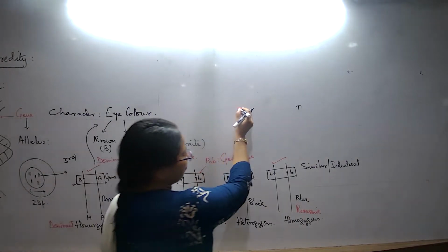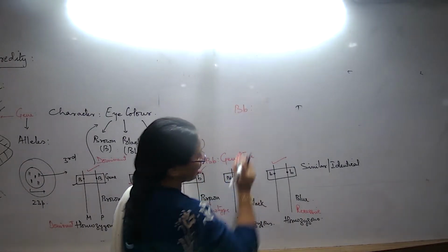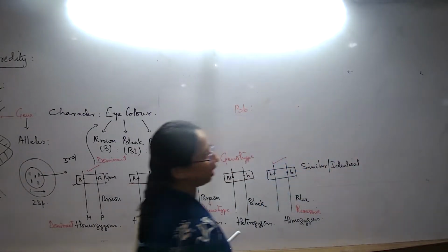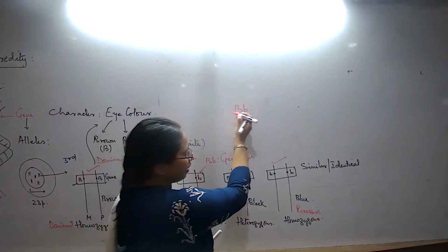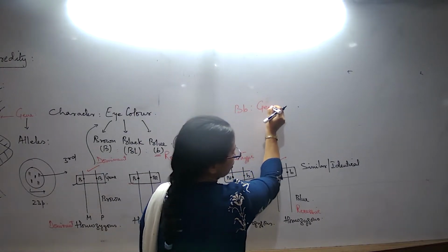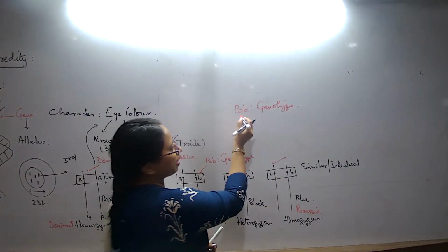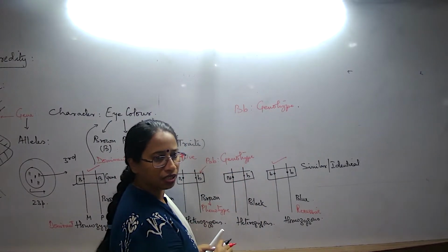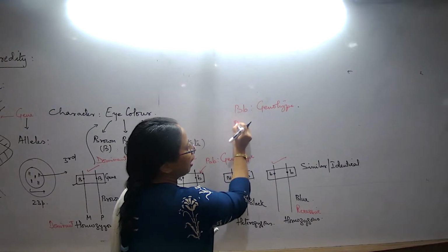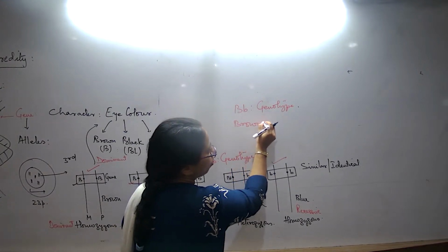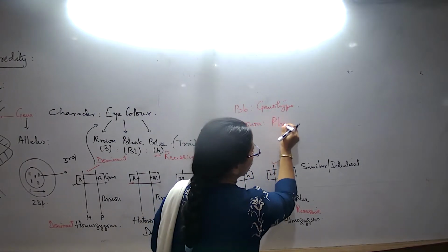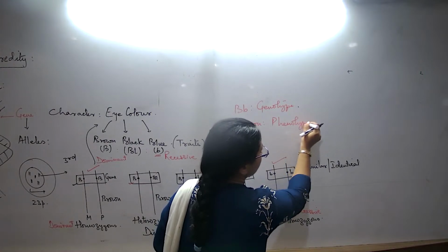For example, let me just write some. If this is the combination allele pair, what do we write? Genotype. This is genotype when you just write down the letters. But what does it give rise to? What is the color? Brown color. The color is brown. So this brown or the black or the blue, what is this known as? This is known as the phenotype.